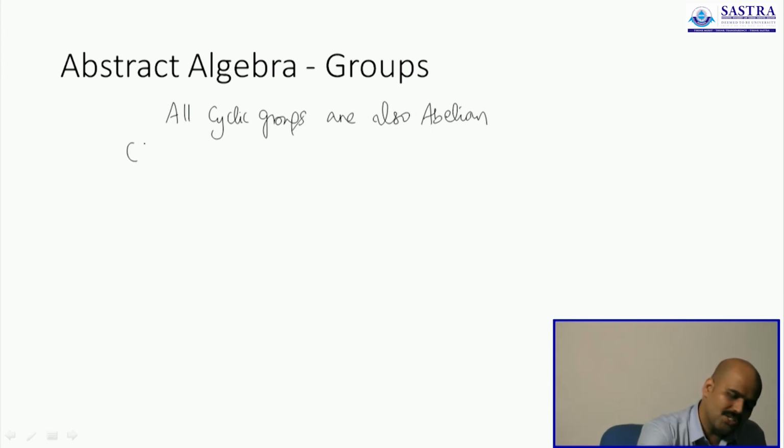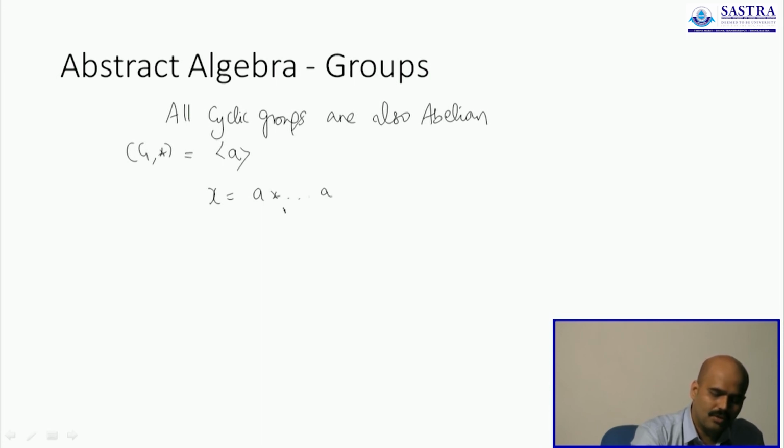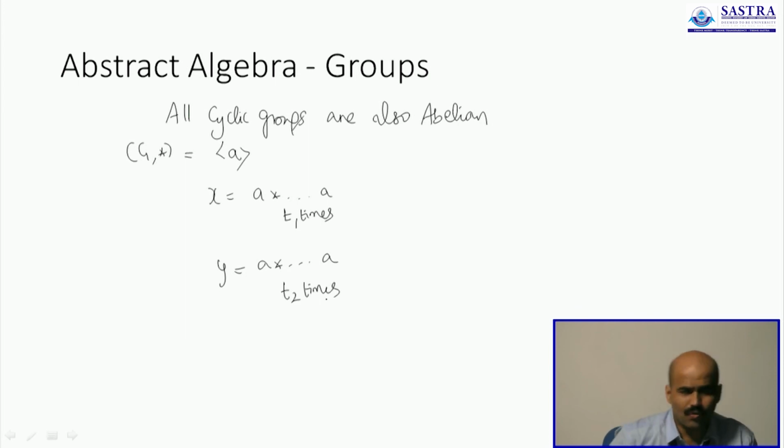So let's take a group G star, and let's assume the group G star is generated by an element a. So x is probably a operated on itself t1 times, and y is a operated on itself t2 times. Now we can show that the group is abelian if I tell you that x star y and y star x are the same answer.